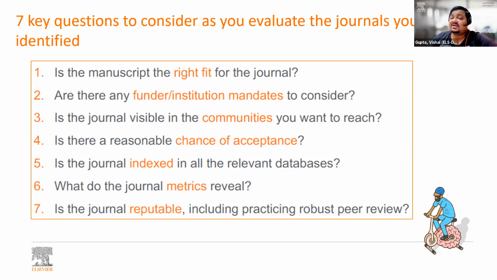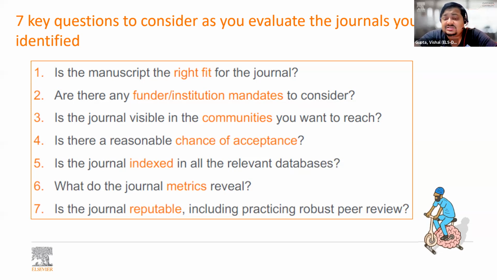Then, is the journal reputable and does it follow robust peer review? Again, I would simply like to put it in one line: don't fall prey to predatory journals. Predatory journals can claim anything. They can claim that they are Scopus indexed, but you as researchers need to verify all of this yourself.